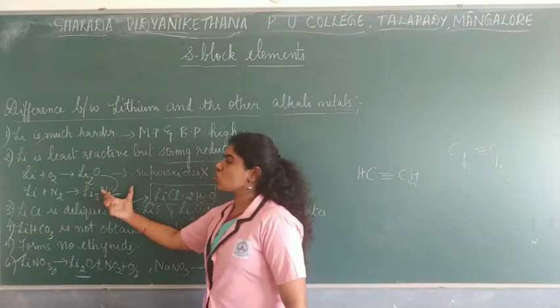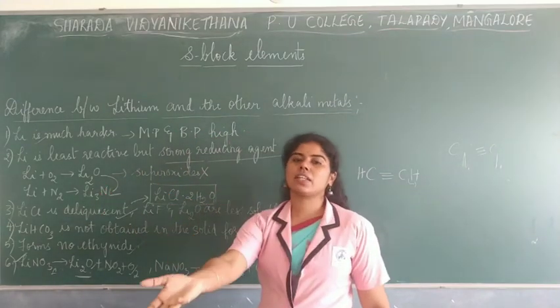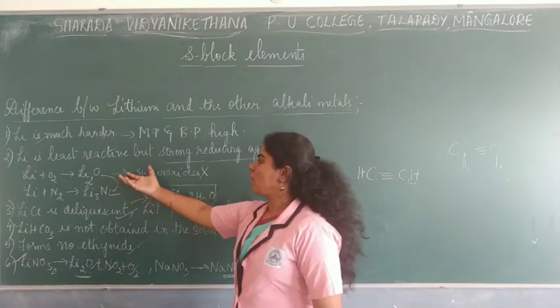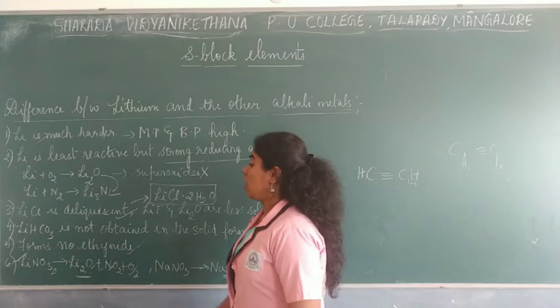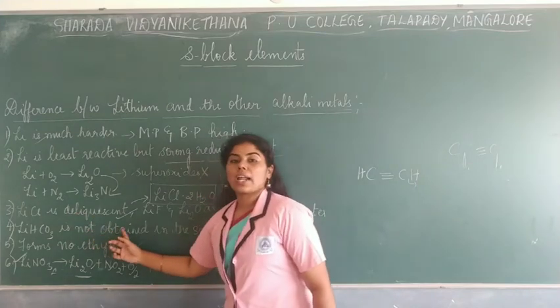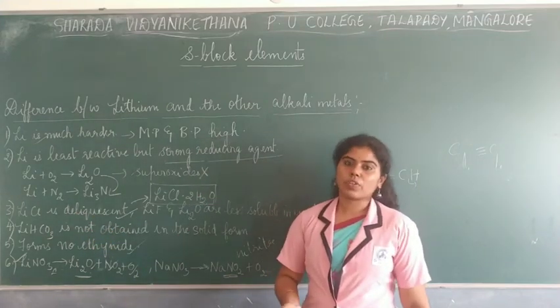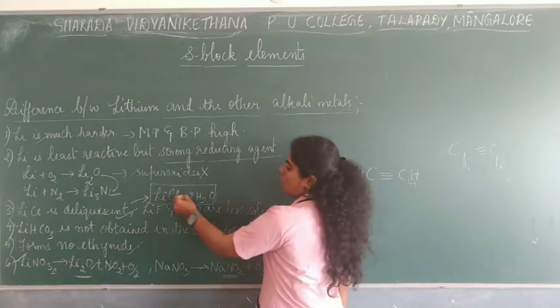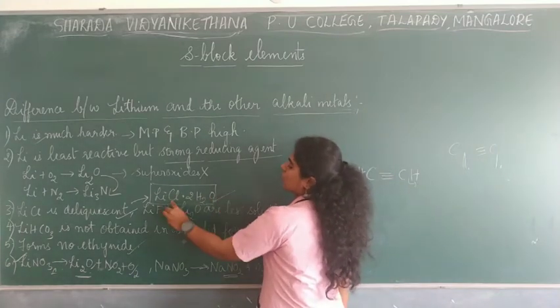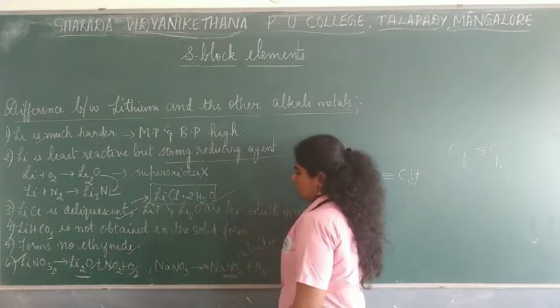And also these two, you can remember that they react directly with oxygen and nitrogen, forming oxides as well as nitrides. And lithium chloride is deliquescent in nature, which means it is easily soluble in water and can form a hydrated crystal salt, that is lithium chloride 2H2O.